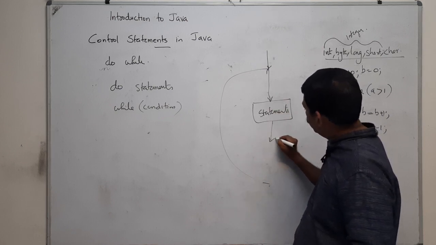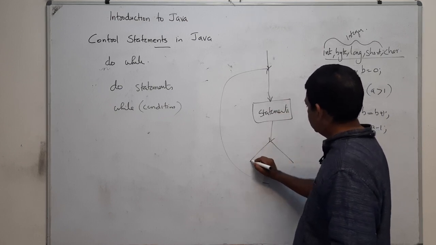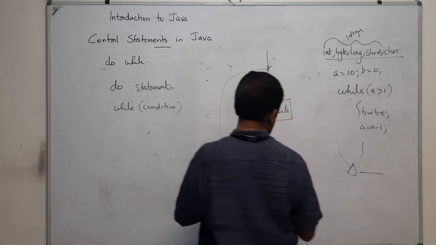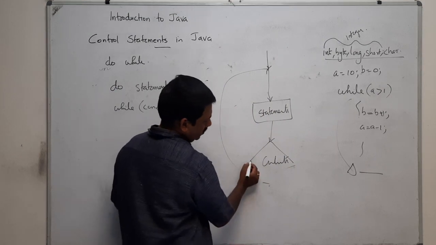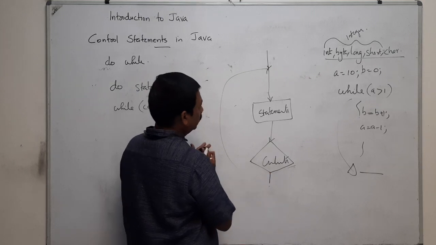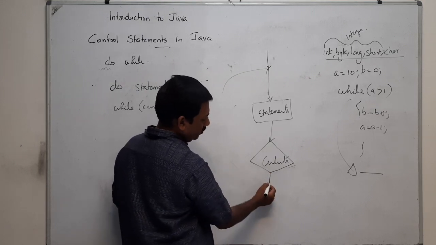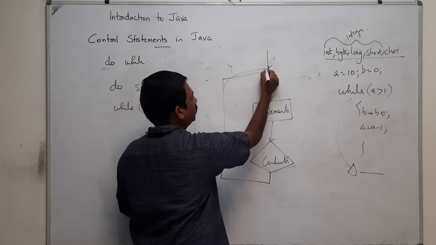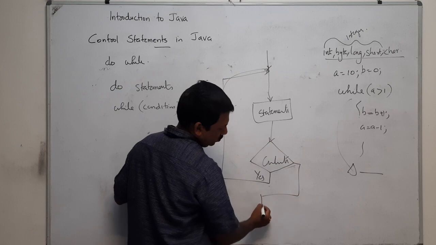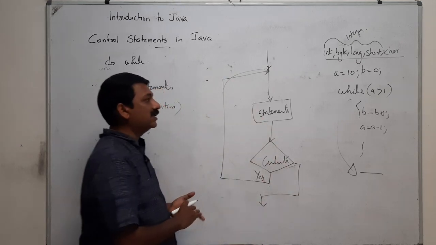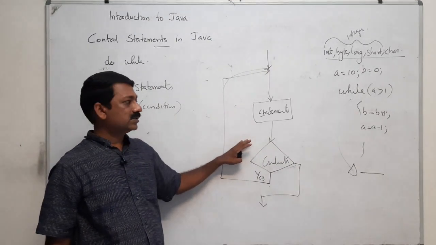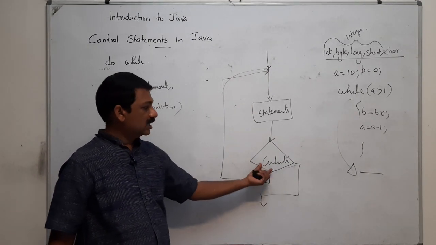And after doing that, it checks the condition. If this condition is true, then it will come back and repeat, and if it is no, it will exit the do while loop. That means do the sequence of statements until this condition fails.